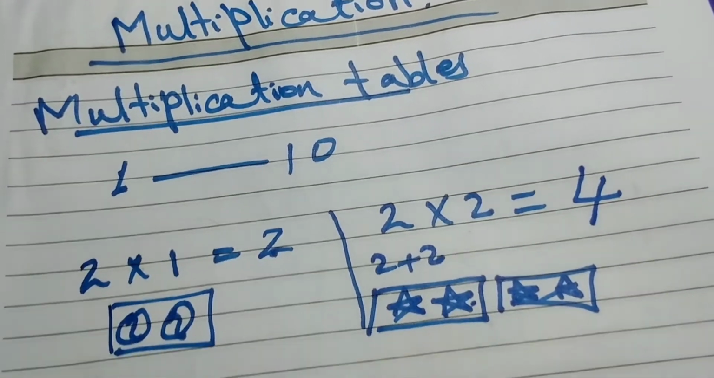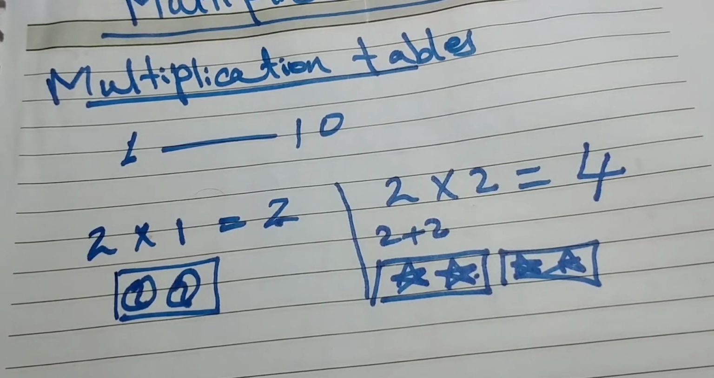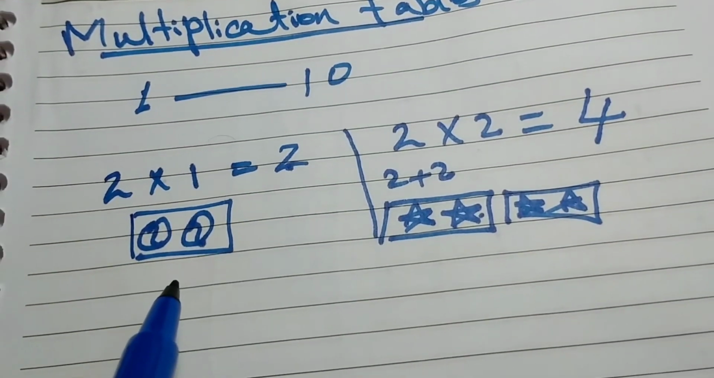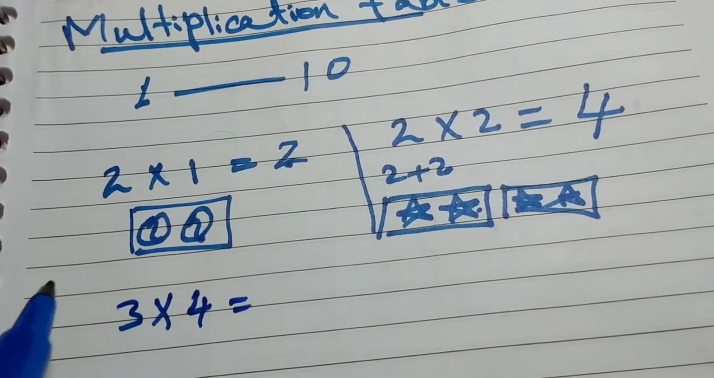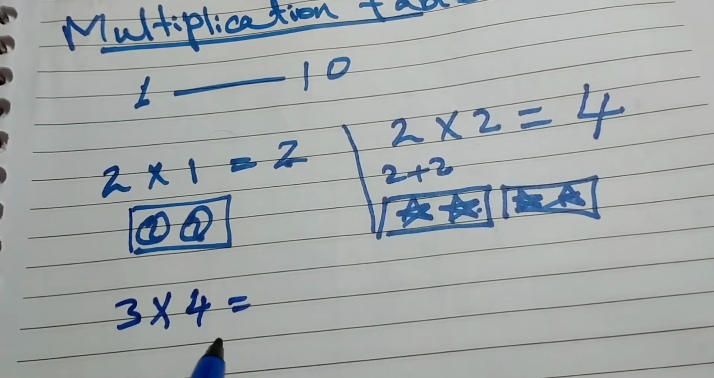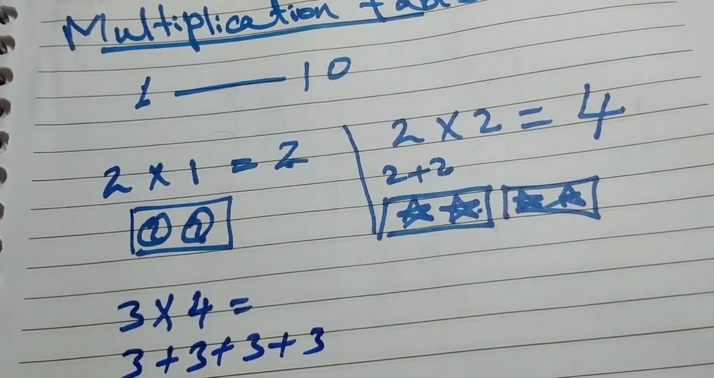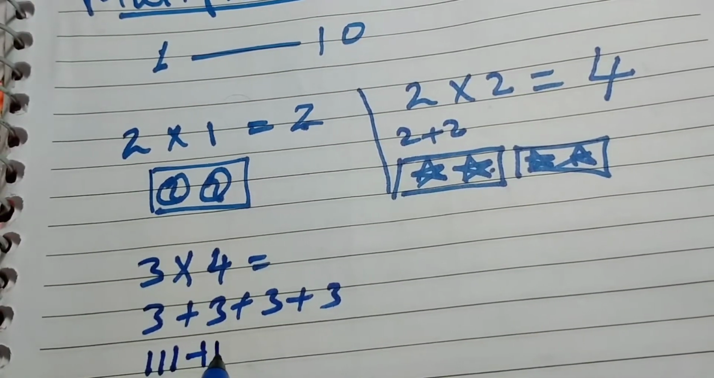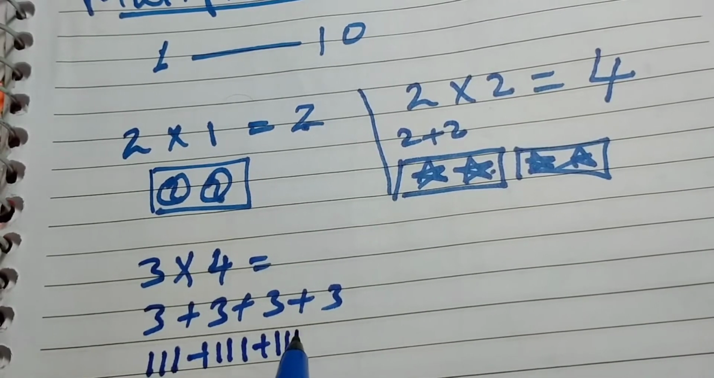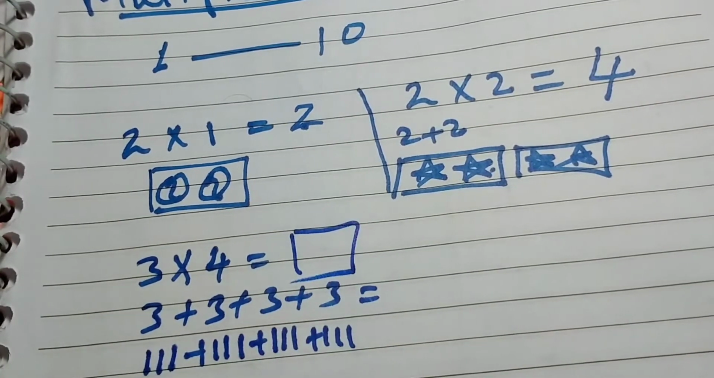Another example, of one digit number multiplication, my dear. Let's see the next example: 3 multiply 4. 3 times 4 means 3 taken 4 times: 3 plus 3 plus 3 plus 3. If you want to draw lines, you can draw 1 2 3, 1 2 3, 1 2 3, 1 2 3, and count. That will be our answer.